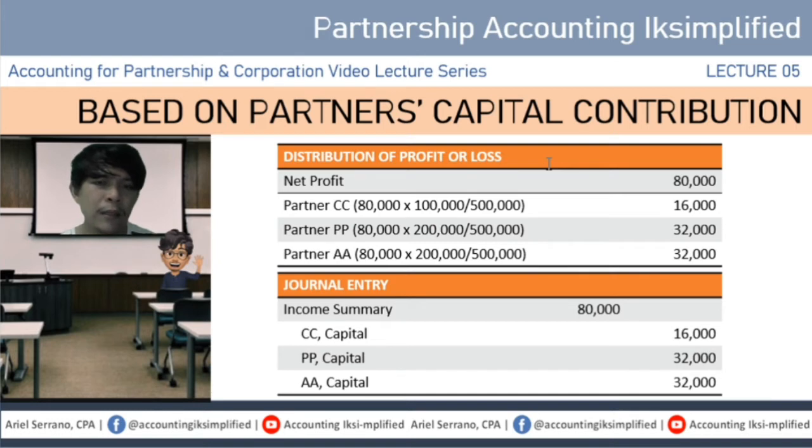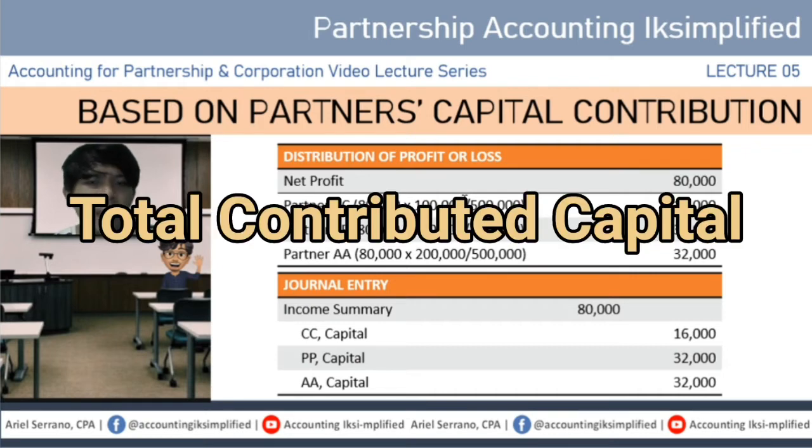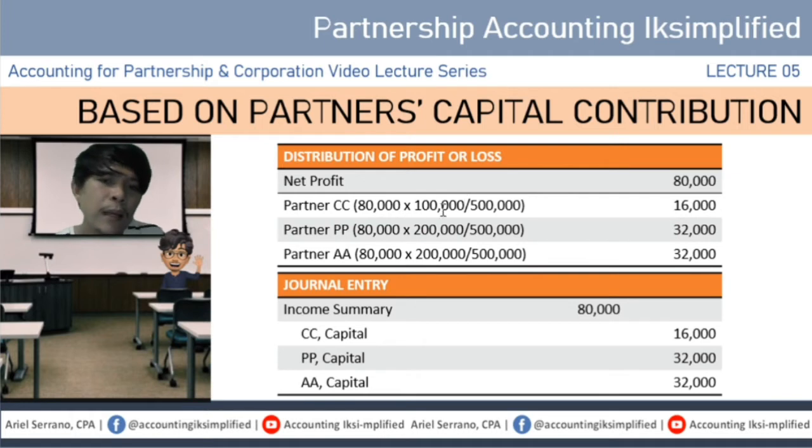So, kukunin lang natin yung mga ratios nila or their percentages. Siyempre, ang numerator mo is magkano yung capital contribution. Yan yung nasa taas. Yung denominator mo naman is magkano yung contribution ng lahat ng partners. Ang tawag din natin dito ay Total Contributed Capital or TCC in short. So, 100, 200, 200, that is 500 in total. So, ang denominator natin ay 500,000.